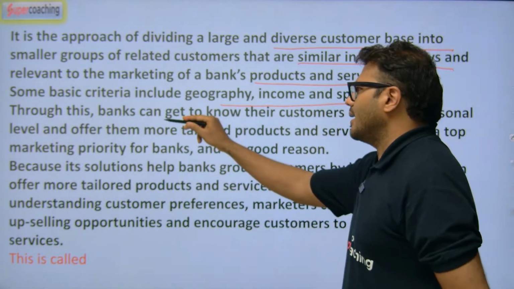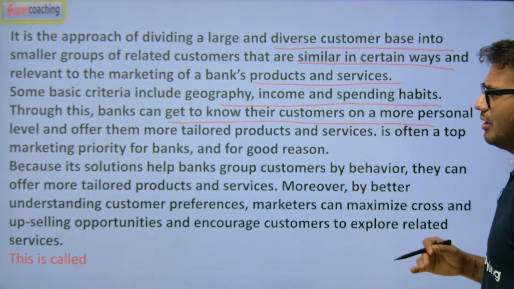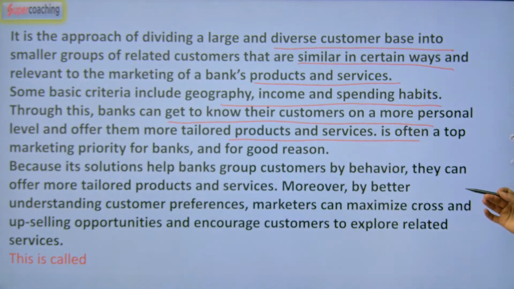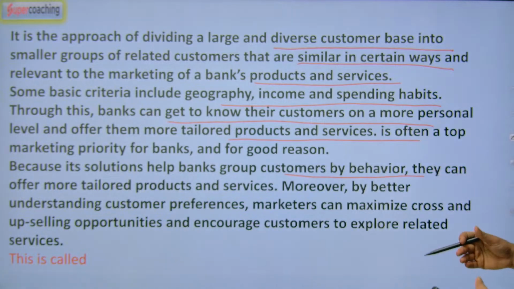Through this, banks can get to know their customers on a more personal level and offer them more tailored products and services. It is often a top marketing priority of banks, and for a good reason, because its solution helps banks group customers by behavior. They can offer more tailored products and services. Moreover, by better understanding customer preferences, marketers can maximize cross-selling and upselling opportunities and encourage customers to explore related services.